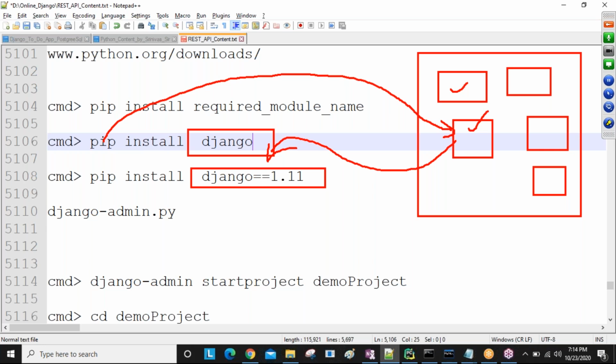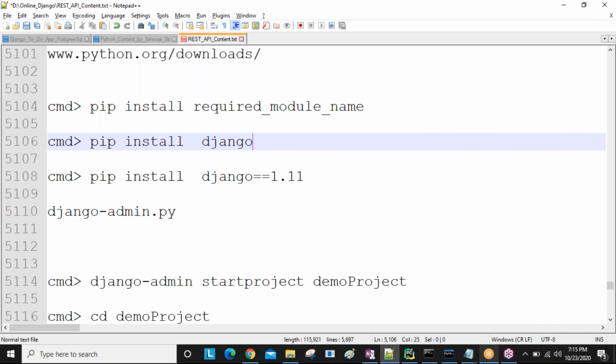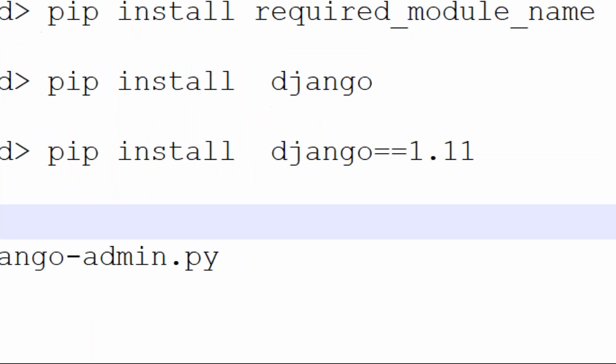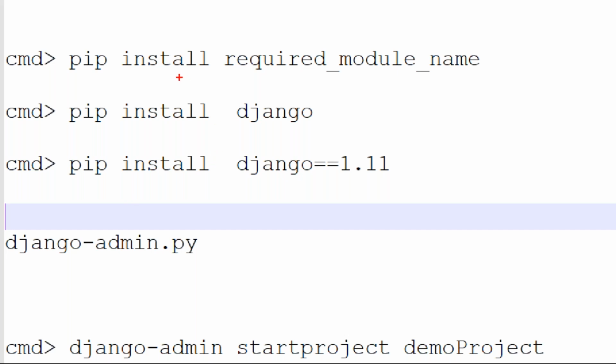When you are working with the pip command in your system, internet is a must, at least the first time, remember, guys. Only then can you get the third-party module from the web location. After installing, the third-party module is stored inside the Python Scripts folder. So now, successfully, we installed the Django module in the last session, guys.